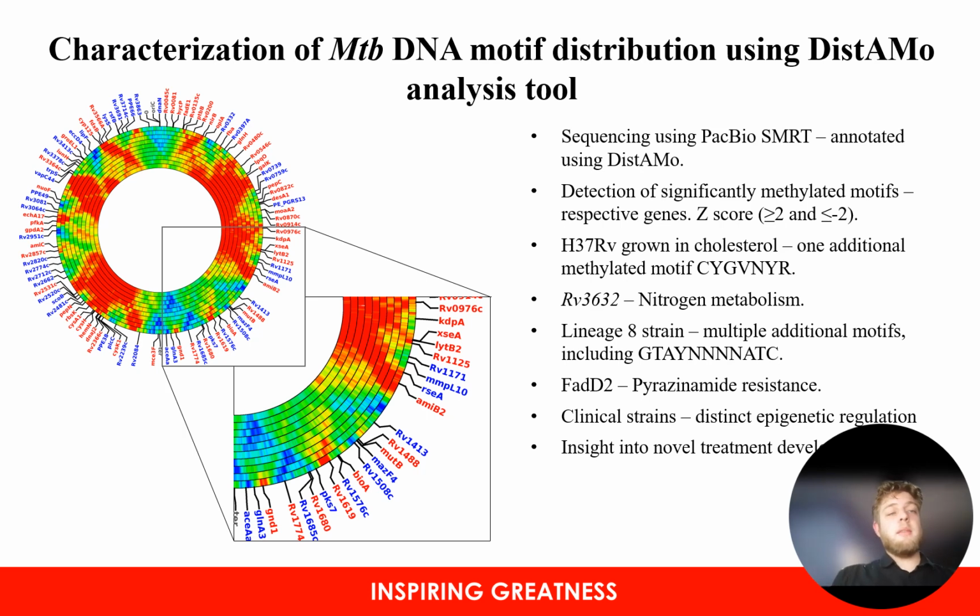Therefore, the presence of particular motifs when grown in cholesterol media rather than in 7H9 indicates that there are distinct epigenetic regulations taking place between the different strains when grown in different media. Therefore, this kind of information could allow us to gain a better insight into novel treatment development, as it could shed light onto new targets as we better understand the crucial mechanisms involved in the life cycle of MTB.